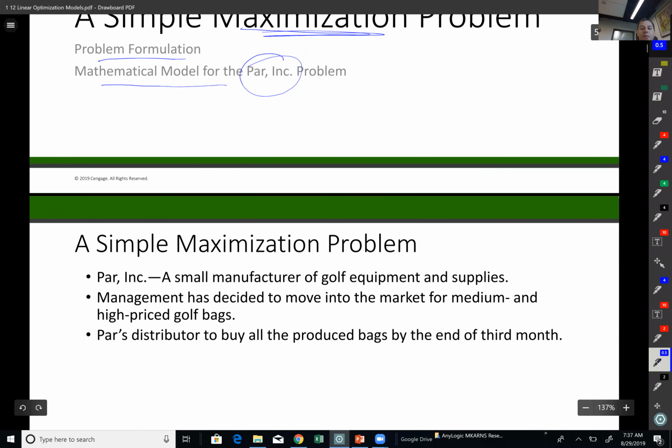This is a small manufacturing firm producing golf equipment and supplies. They would like to move into medium and high priced golf bags. So this is more like a marketing decision. They would like to get into a new segment, medium and high priced golf bags.